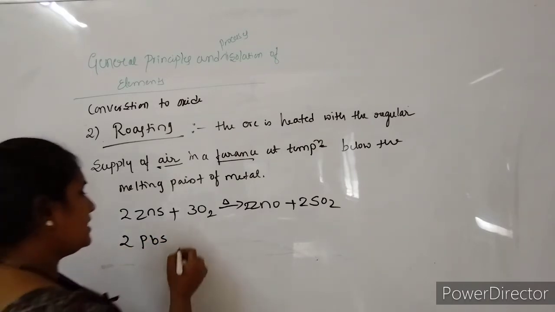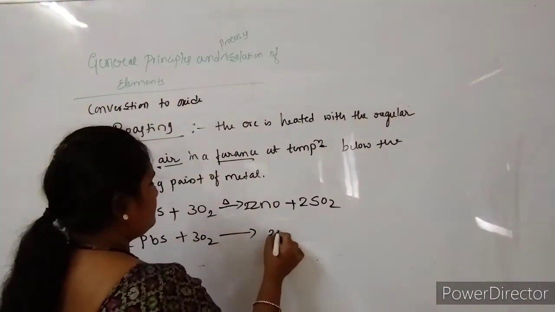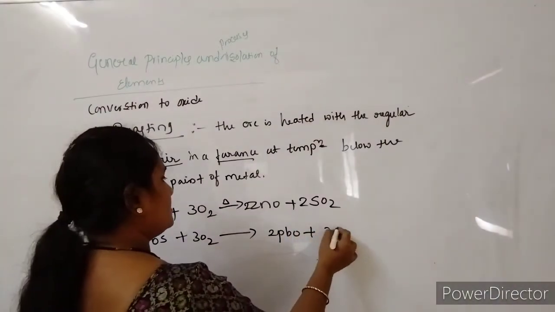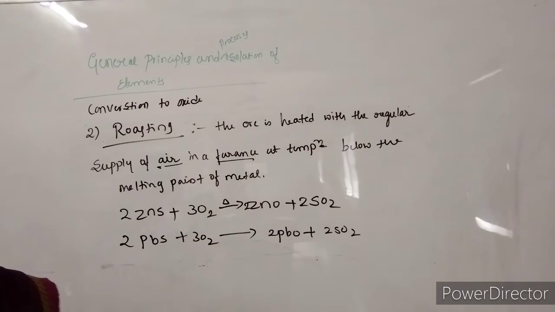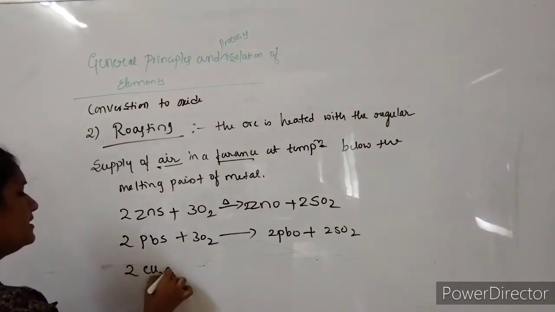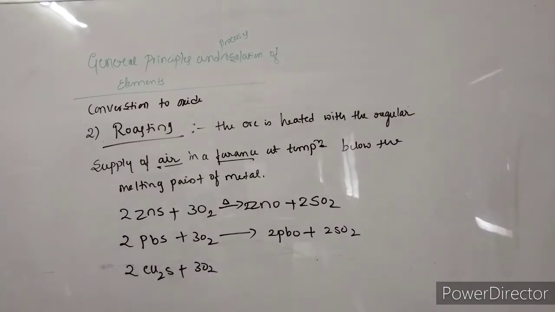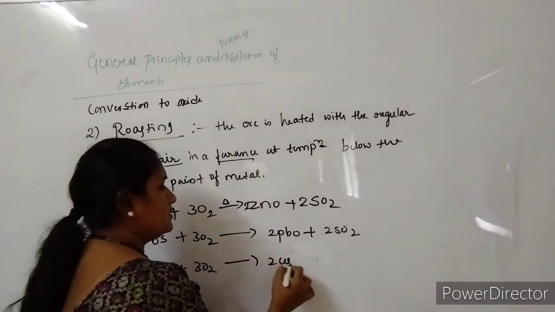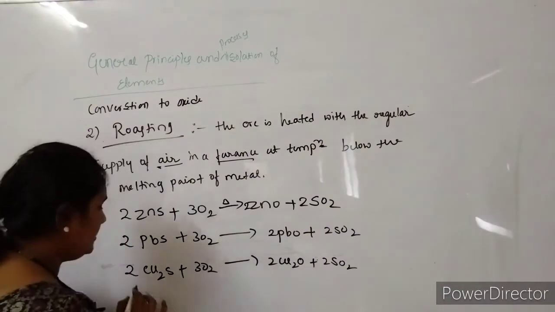So here also, taking oxygen, it will be converted into lead oxide, that is PbO, with the liberation of sulfur dioxide. And if I take copper sulfide, 2Cu2S with 3O2, it will be converted into cuprous oxide, Cu2O, with 2SO2. Here a question arises.